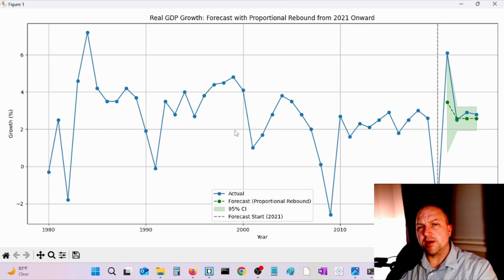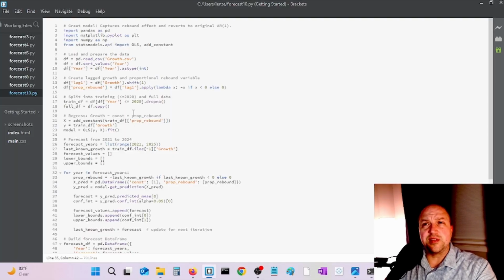Let's check out the code a bit. We can look exactly at this proportional rebound in this model. So what's in the model here? We have lagged growth, and we have the proportional rebound. It's that same specification I mentioned before. It's the negative of previous year's GDP growth.